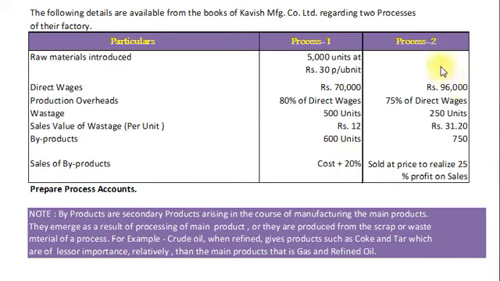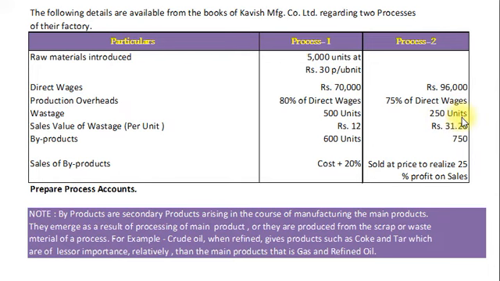Process 2, raw materials, no information because output of process 1 becomes raw material for process 2. Direct wages rupees 96,000. Production overhead 75% of direct wages. Wastage 250 units.